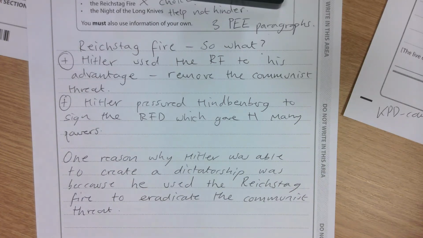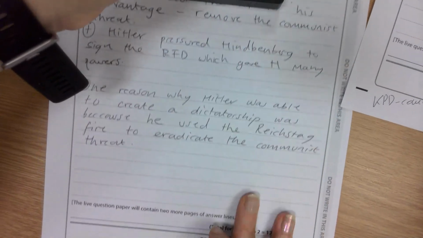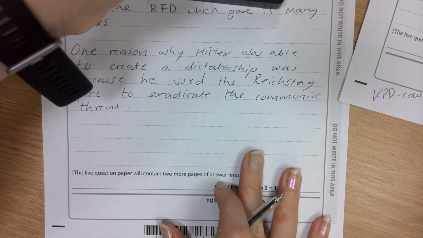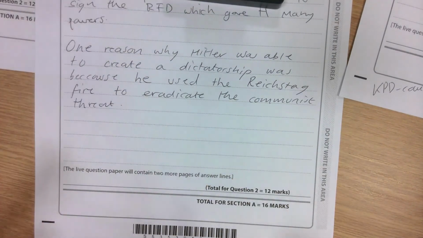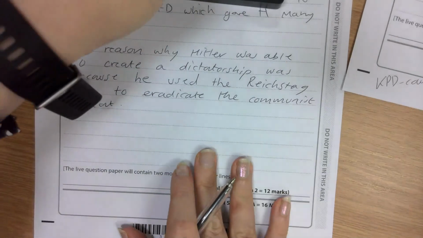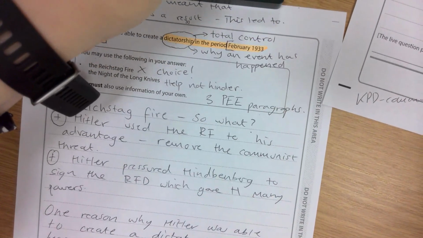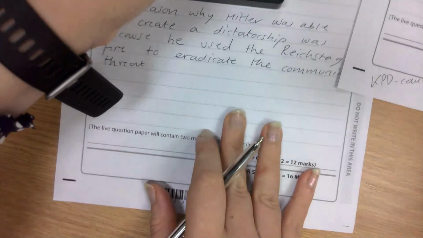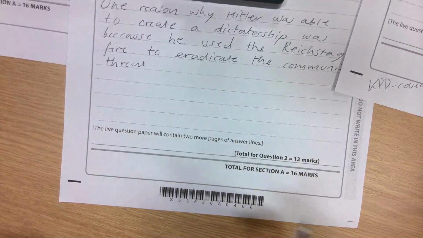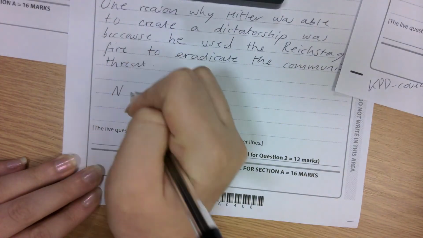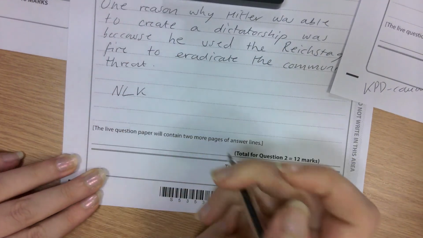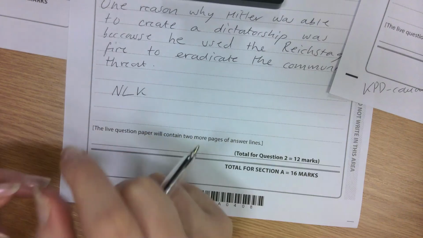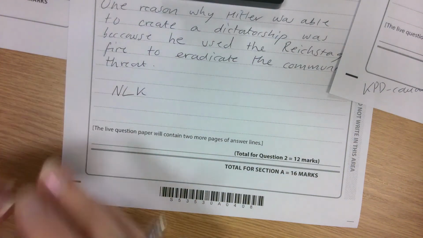Now that is just an example of a point sentence. Now what I would like you to do next, this is where you can have a go at zooming in on one of the stimulus points. So I would like you now to use the stimulus point that I haven't written out, the Night of the Long Knives. So we're going to look at how the Night of the Long Knives, how did this allow Hitler to form a dictatorship?